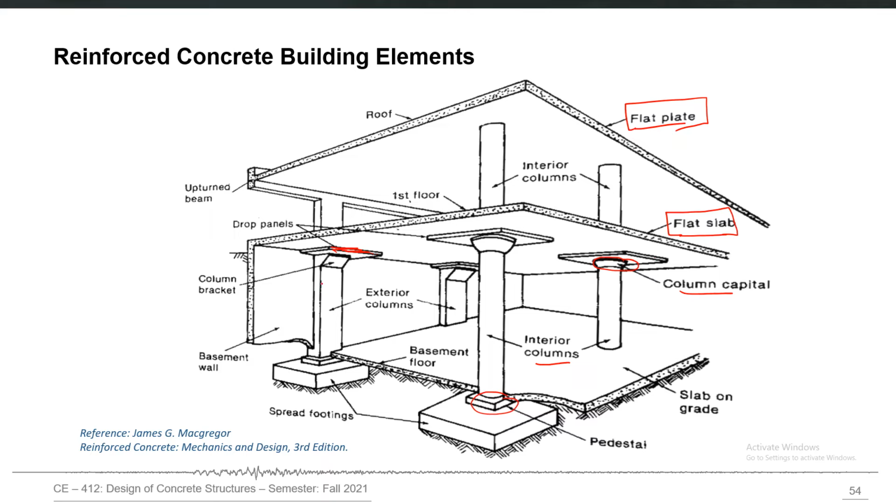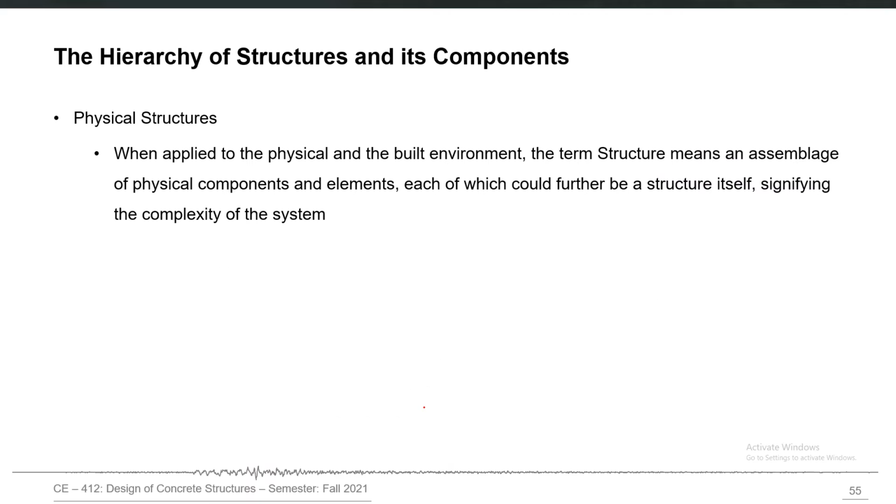We may also have a column bracket, which is also an extended part of the column cross section near the contact between column and slab. So if we define a structural system or a structure, we may call it an assemblage of physical components or elements, each of which could further be a structure itself, signifying the complexity of the system. So a structural system is an assembly of different physical elements which work together, act together, behave together to perform an intended function.